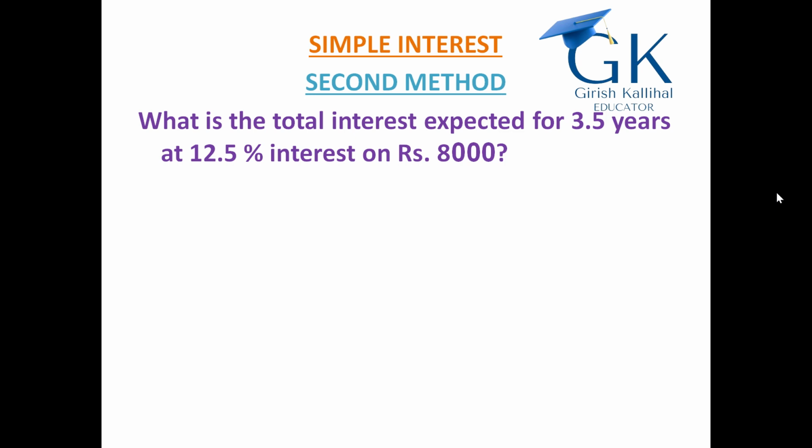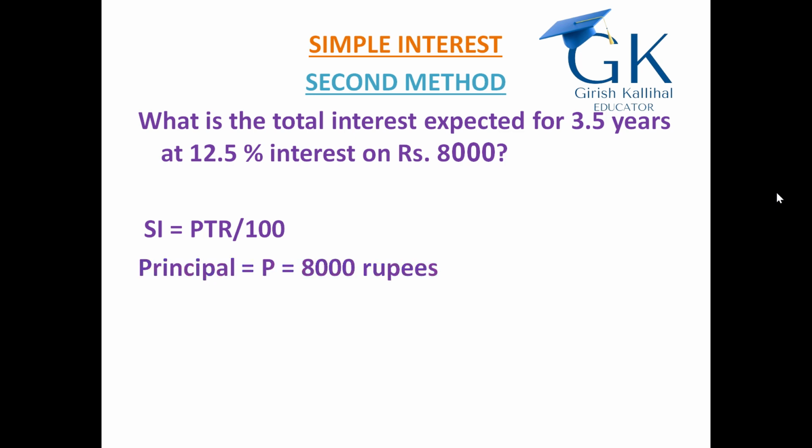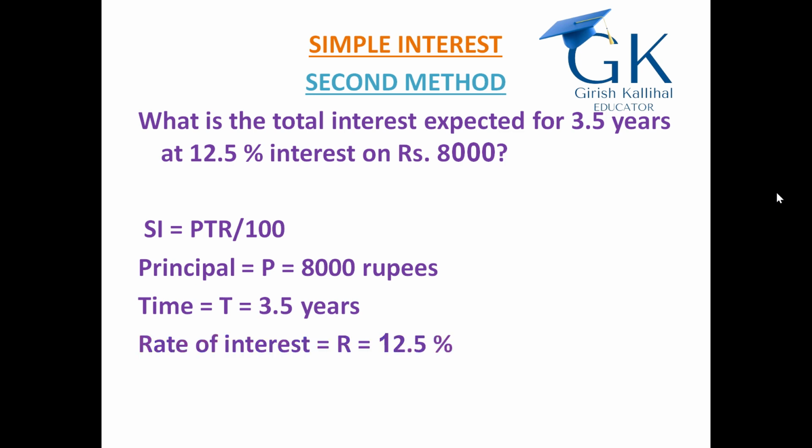So to calculate this, we already know the simple interest formula, that is SI is equal to PTR divided by 100. So in this problem they have given P, which is principal amount, 8,000 rupees, and then they have given time, that is T, is equal to 3.5 years, and rate of interest R is equal to 12.5%. So we know the simple interest formula, which is PTR divided by 100, and they have given the principal amount 8,000 rupees, time 3.5 years, rate of interest 12.5%.